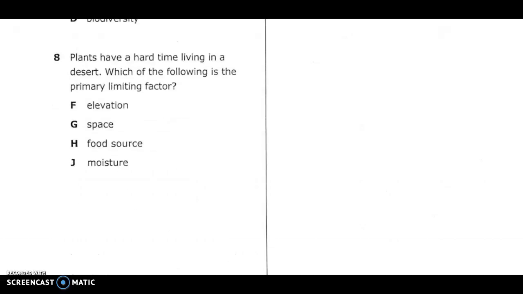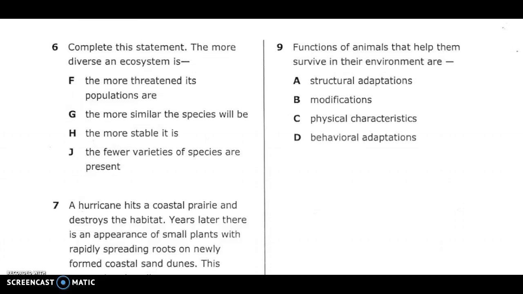Number 8. Plants have a hard time living in a desert. Which of the following is the primary limiting factor? F. Elevation. G. Space. H. Food source. J. Moisture. Number 9. Functions of animals that help them survive in their environments are A. Structural adaptations. B. Modifications. C. Physical characteristics. D. Behavioral adaptations.